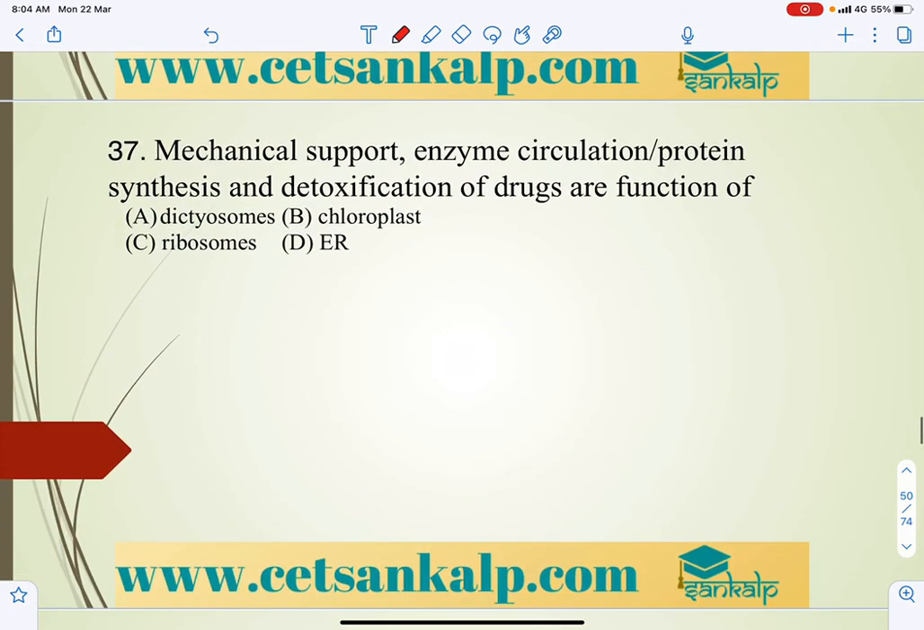Next, mechanical support, enzyme circulation, protein synthesis and detoxification of drugs are the functions of which structure? The structure that plays a major role here is the Golgi apparatus, that is dictyosomes, also called the Golgi body, which plays a major role in enzyme circulation, protein synthesis and detoxification of drugs.